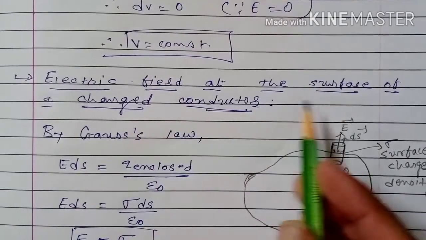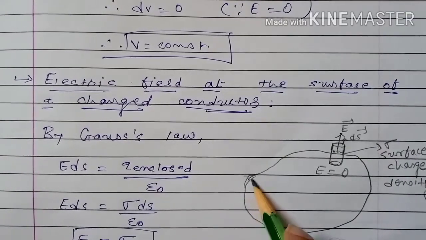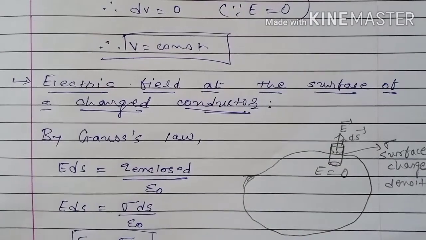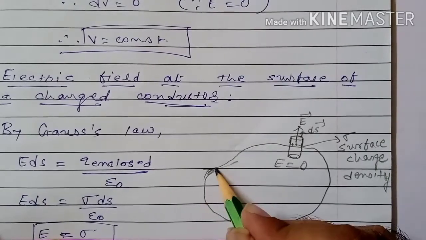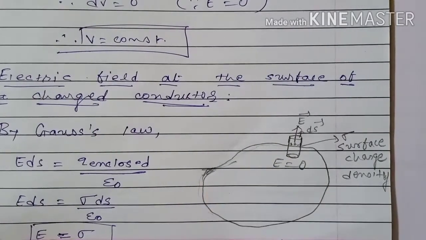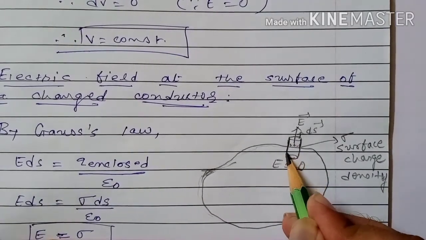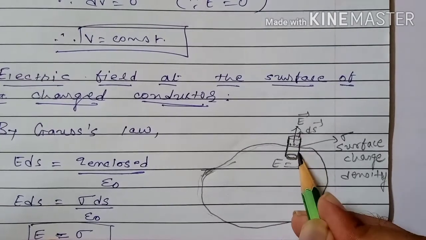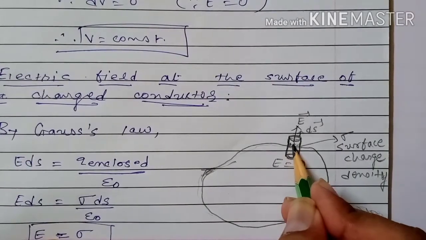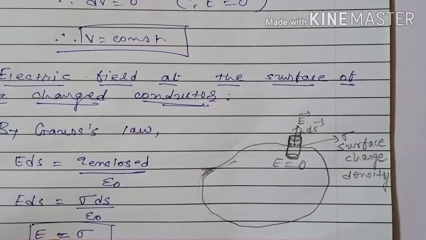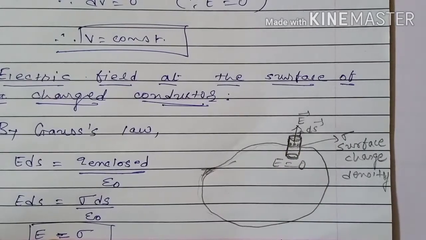Next, electric field at the surface of a charged conductor. Now we have to find electric field at the surface of a charged conductor. Here I have considered one conductor of any arbitrary shape, and this conductor is charged. If we consider a small pill box, that is a short cylinder like this, you can see some charge is enclosed by this cylinder. There is some charge on the surface of the conductor, and this cylinder encloses this much amount of charge.